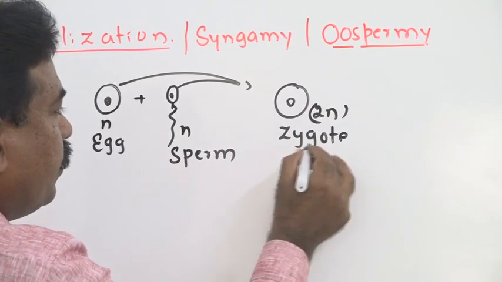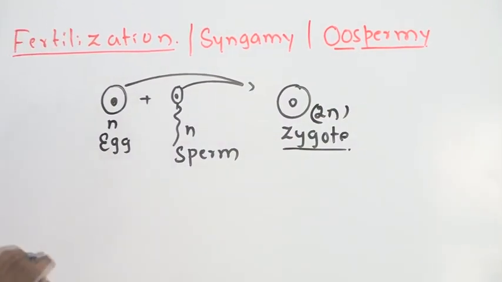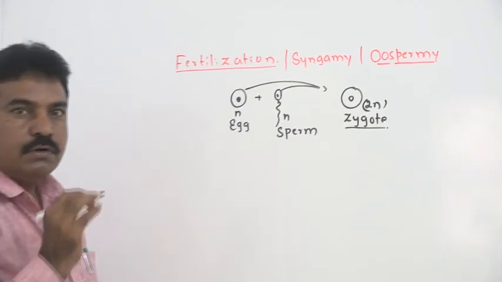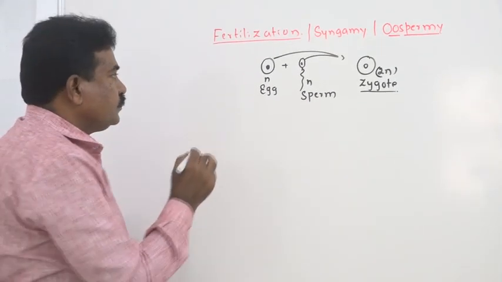Then we know zygote is the first stage of all organisms' life.